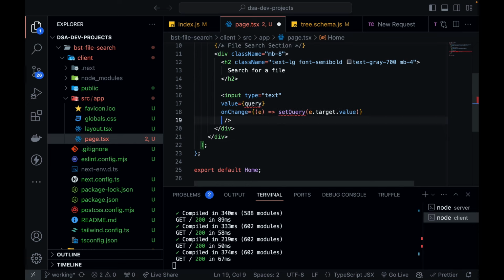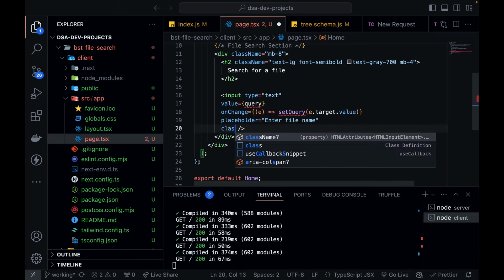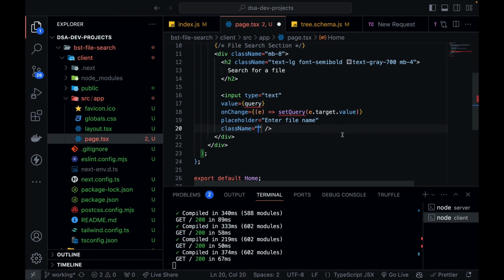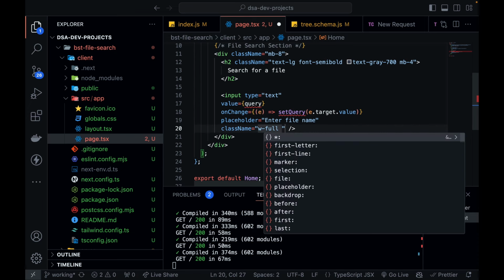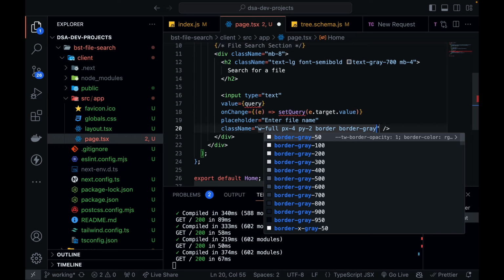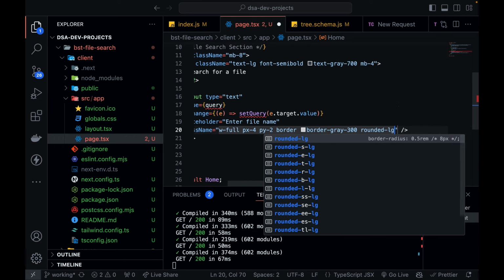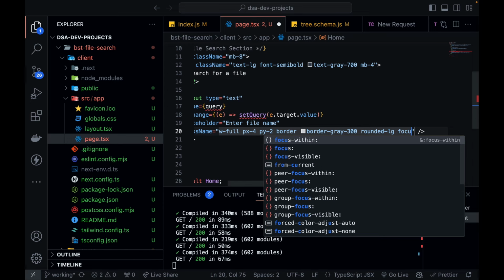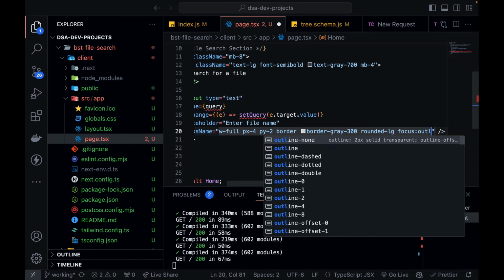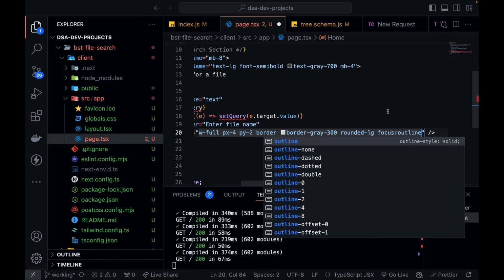Okay, and I also need to have a placeholder that is just like a hint, and to give it some beauty, I'm going to define some class name. So w will be full, whatever it has available with it. Padding in the x horizontal direction as 4, padding in the vertical direction as 2, and let's give it some border. Let's give the color border-gray. I think 300 will look good. Then rounded large so that it looks cleaner, and focus will be like when I click on it, that is called the focused state, right?